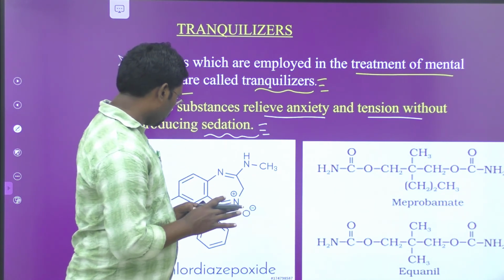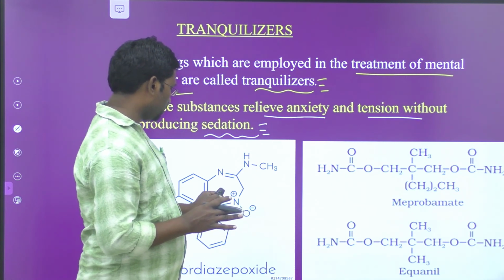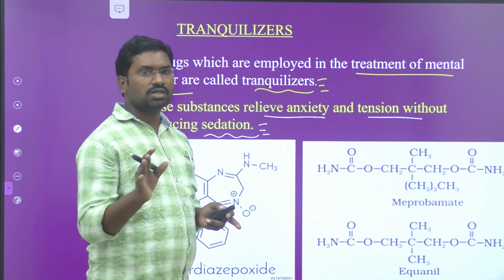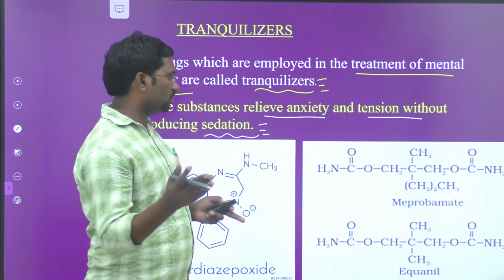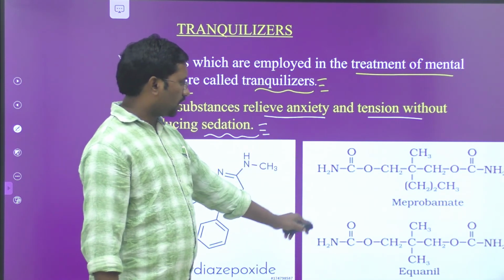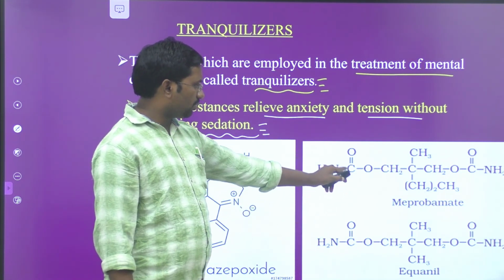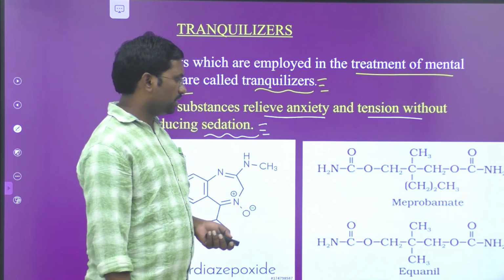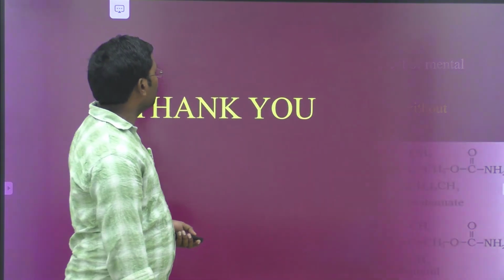So along with knowing the names of the drugs, it is also necessary to draw the structures. If you know the drawing of the structure, you can tell how many carbon atoms are there and how many oxygen atoms are there. So it is very, very important in the objective pattern.